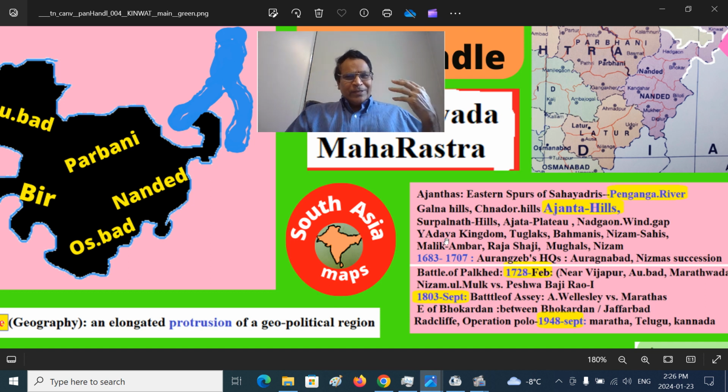It was previously ruled by the Yadavas of Devagiri, the fort of the Devatas, the gods, and it was overthrown by Islamic imperialism, the Tughlaqs. Later, within a few years, by 1336 or 46, one of the provincial subadars of the Tughlaqs declared independence, seceding from Muhammad bin Tughlaq's empire in the north, and founded the Bahamanis.